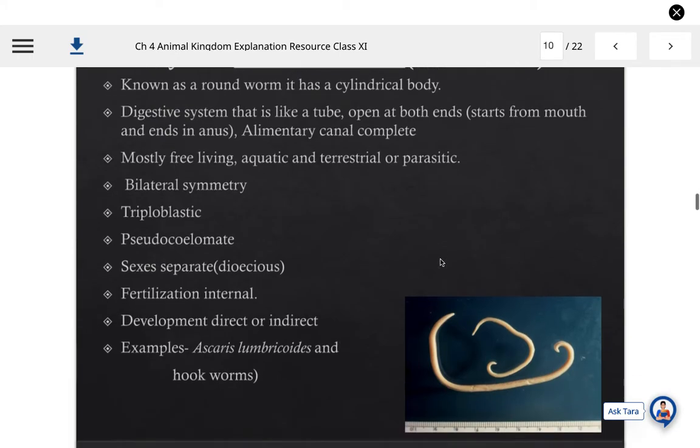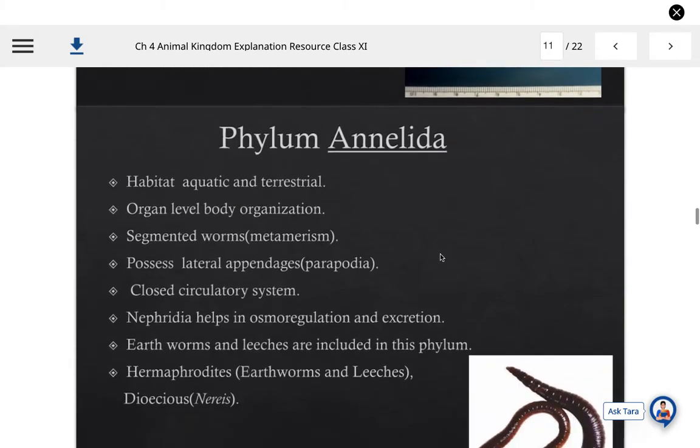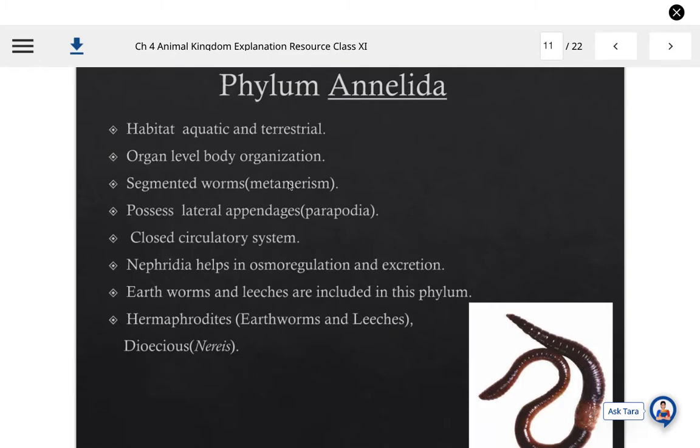After this phylum Nematoda, we are revising the phylum Annelida, and this phylum is of animals which are living in the habitat aquatic as well as terrestrial habitat. Organ level of body organization is seen in them, and segmented worms, due to which we can say that metamerism is present in them, due to which they are known as segmented worms. And metamers are the segments present in them, as you can see in this earthworm.